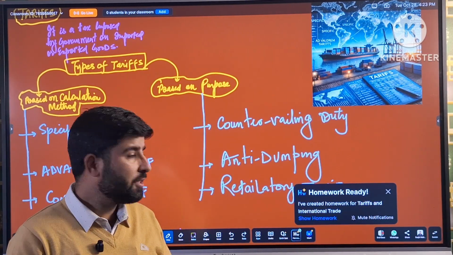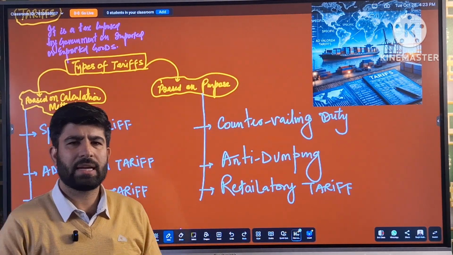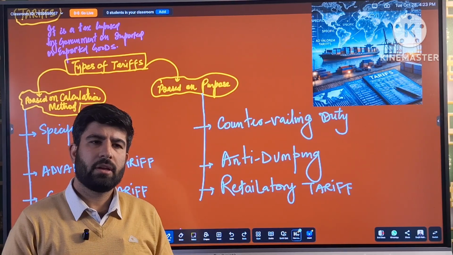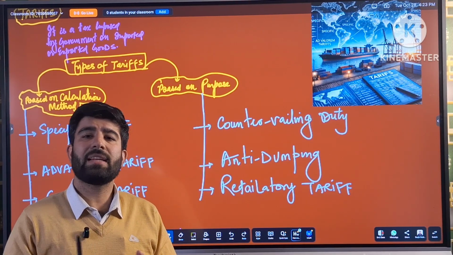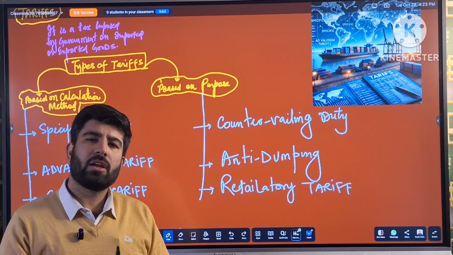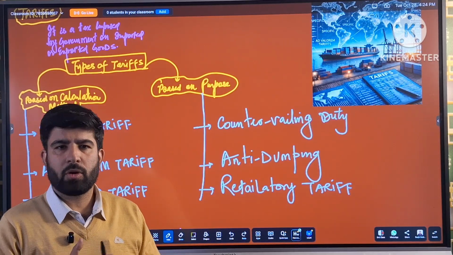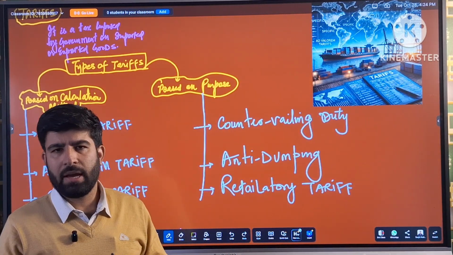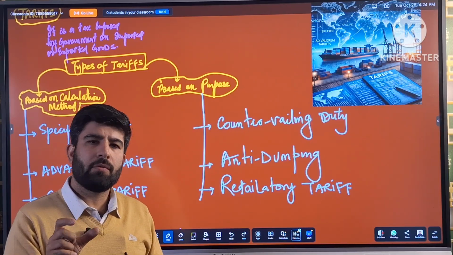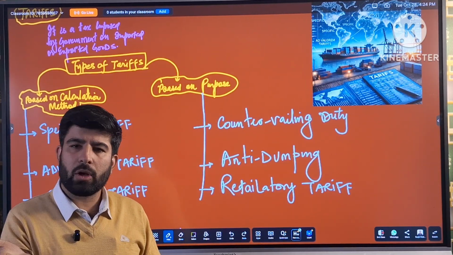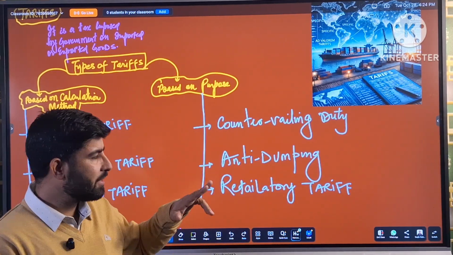Now, second is anti-dumping. Anti-dumping tariff is a unique tariff. In recent times, it has gained recognition across the countries. When some country exports its goods and sells them in another country at a price lower than the price in its original country, it is called dumping. For example, China dumps its products in India at a very low price. So India has to impose tax on those goods being dumped by China into India at a very low price compared to the rate at which they are sold in China. Such a tariff is called anti-dumping.